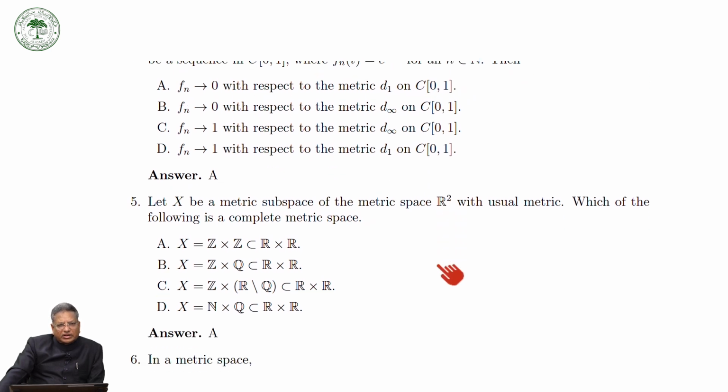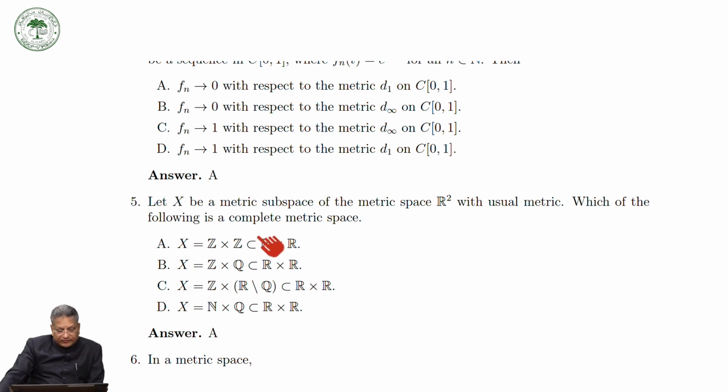Okay, now take another MCQ. Let X be a metric subspace of the metric space R2 with the usual metric. Which of the following is a complete metric space? Now, X is equal to X cross X. Keep in mind, this X is a subspace of R2. So it must be R cross R. X equal to Z cross Z is a subspace of this, with respect to the usual metric.